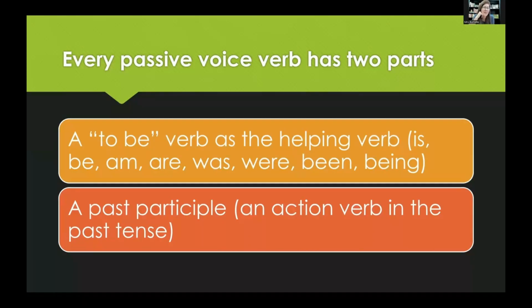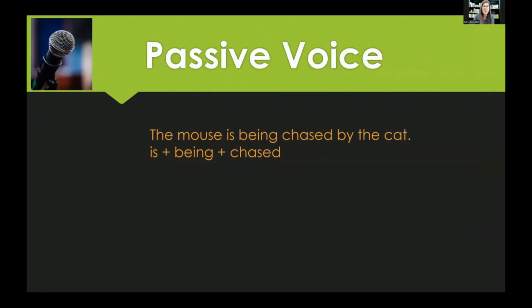The other thing that it has to have is a past participle, which is an action verb in the past tense. So if you have this combination, it's okay to have a past participle, it's okay to have a be verb, but if you have them together, a be verb plus a past participle, then you're looking at passive voice. So here, let's look at an example. The mouse is being chased by the cat. We have is, that's a be verb. Being, that's another be verb. They're both being used as helping verbs. Chased is a past tense verb.